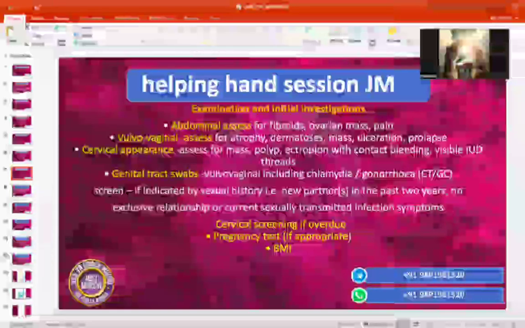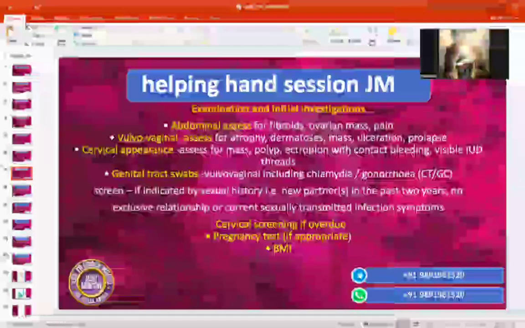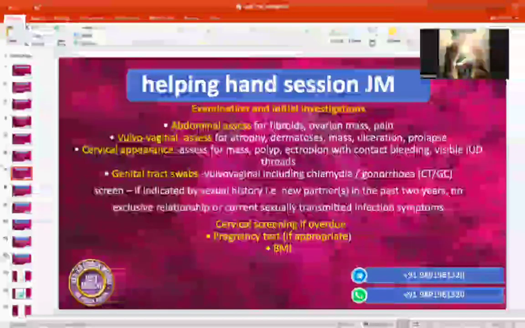I will examine the vagina as well as the outer area to look for any thinning of the vagina, any ulceration, and also we look if there is any bulge down below, then also about the appearance of the neck of the womb, and if there is some discharge, with your permission, I would like to take the swabs for screening for any infections. And thereafter, if BMI is not given, then we'll tell the patient we will take your weight to height ratio and also carry on the pregnancy test.